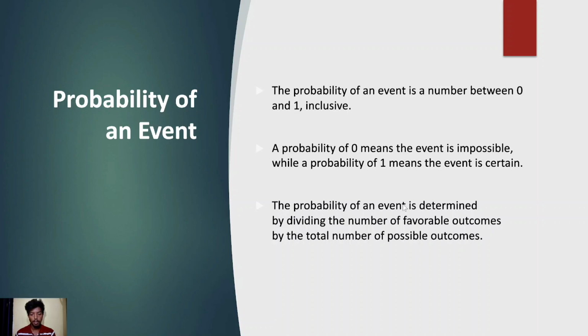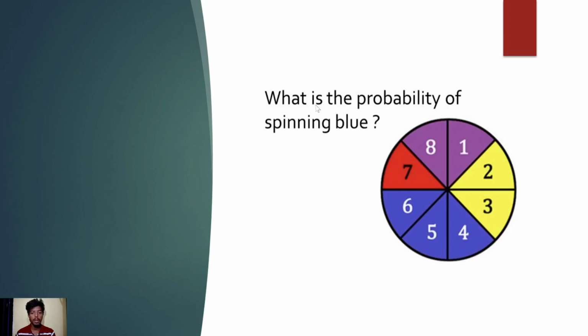The probability of an event is determined by dividing the number of favorable outcomes by the total number of possible outcomes. What is the probability of spinning blue? Let's count the favorable outcomes: 1, 2, 3. The possible outcomes are 8. So the answer is 3 by 8.